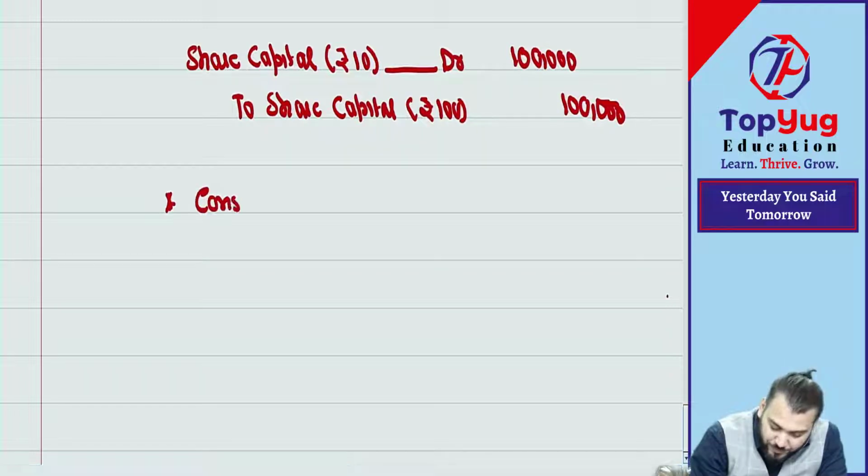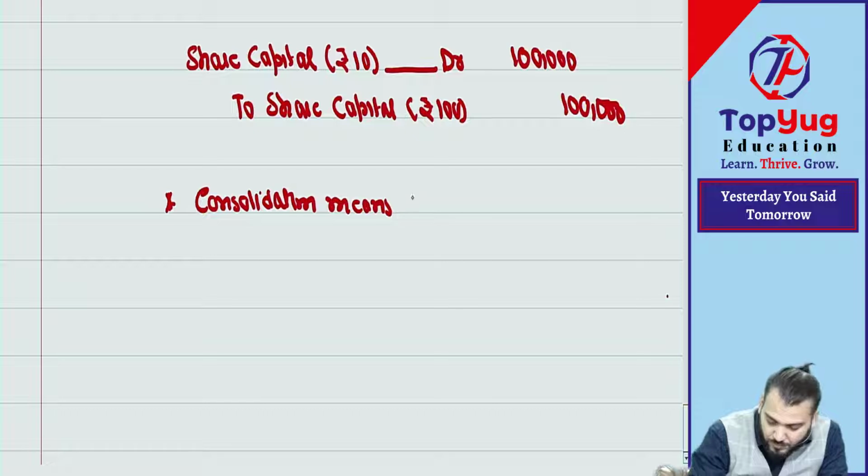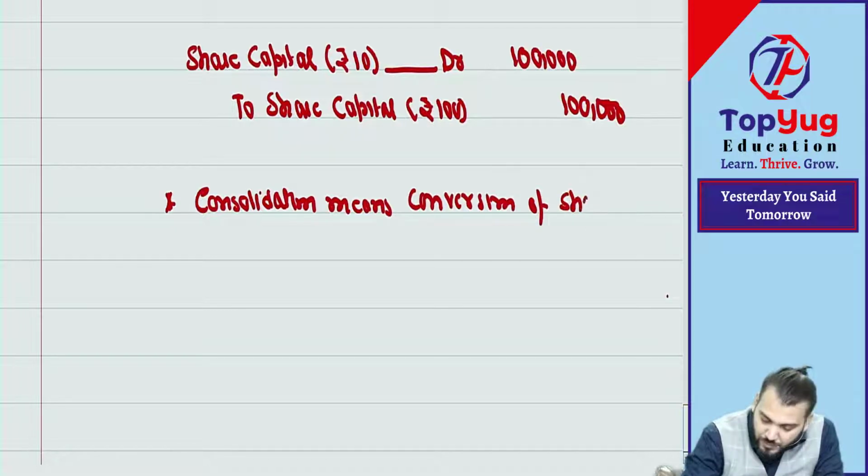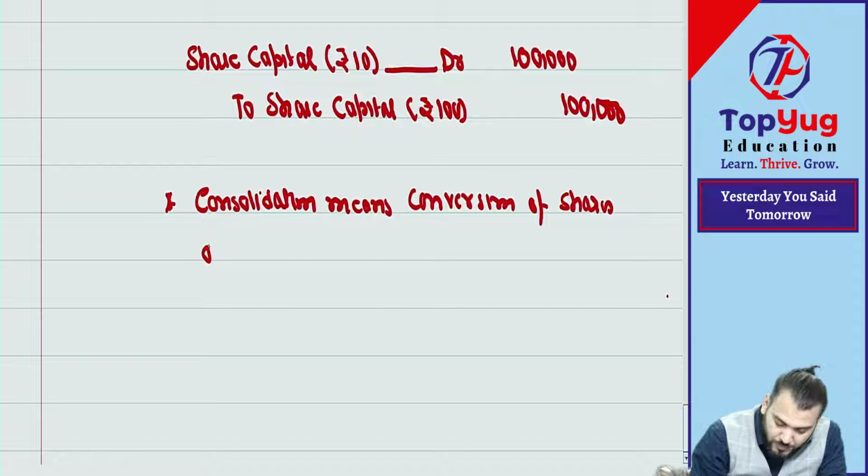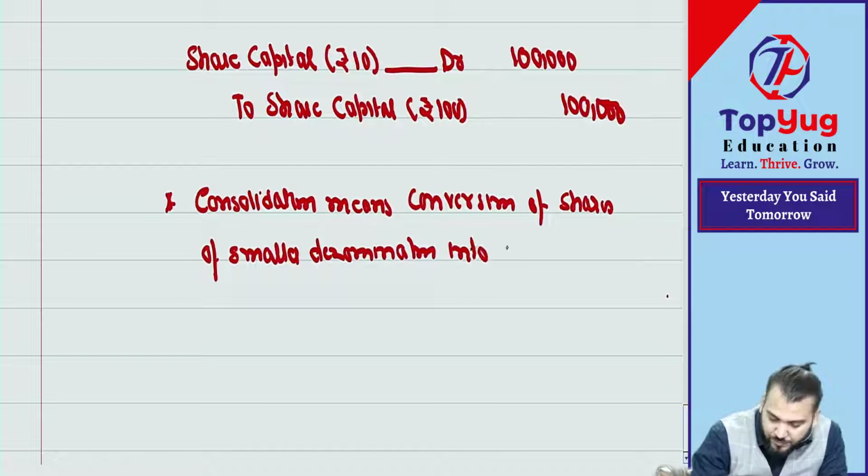Write down: consolidation means conversion of shares of smaller denomination into higher denomination.